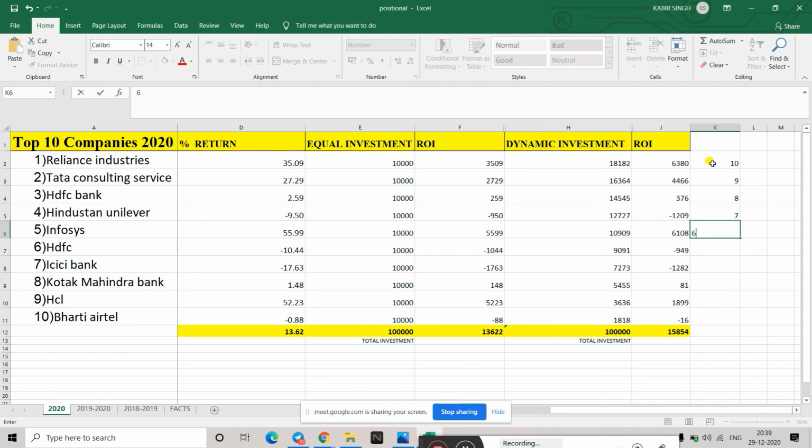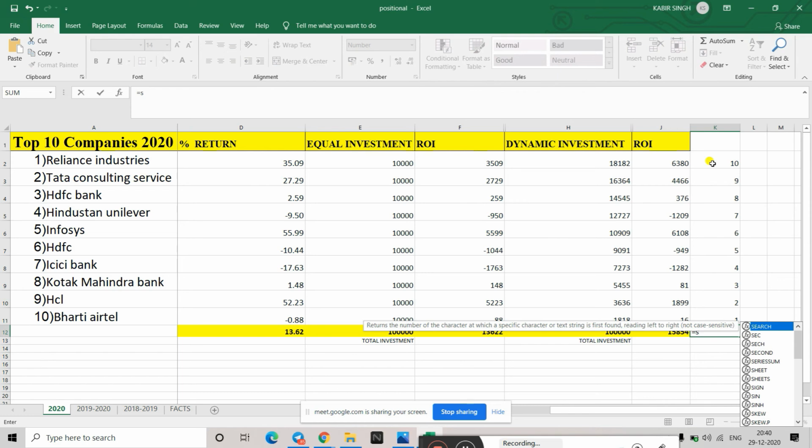We'll give the highest amount of our capital to Reliance and then 5. So like this we'll give points to each one. Okay. Kabir, what will happen if you do it that way? For example, now next year, this is based on 2020. If you go to 2021, for example, Reliance has not performed. So what will happen?